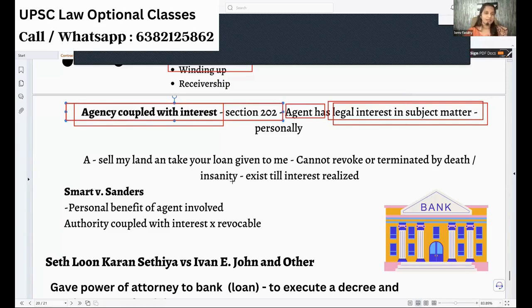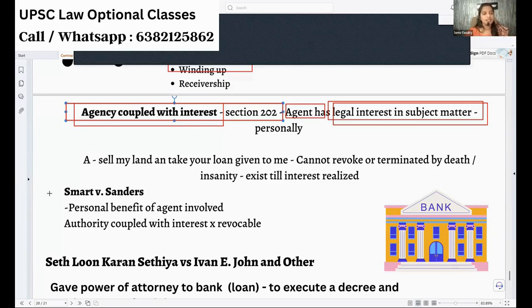Now the problem here is whether I can stop this agency at my wish. Maybe after my death, will the agency end? No, it will not end, because it is not just an agency. It is coupled with interest, a legal right she has. Her interest will be affected if I end it.